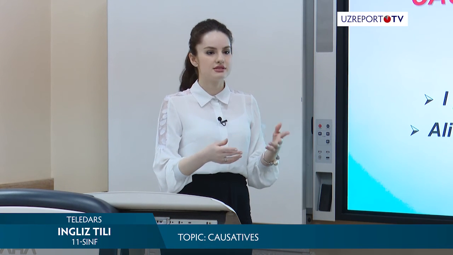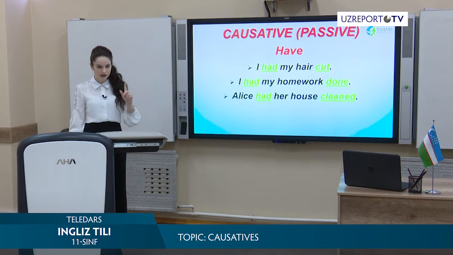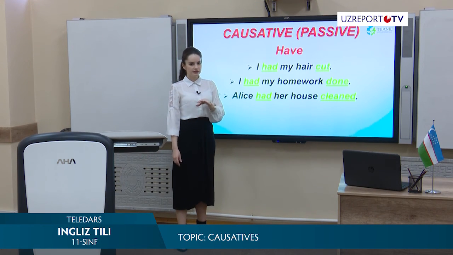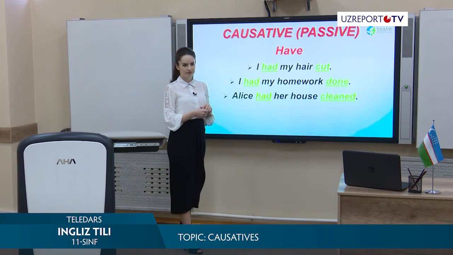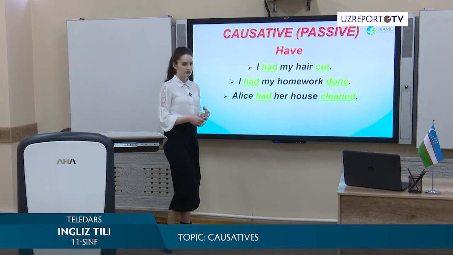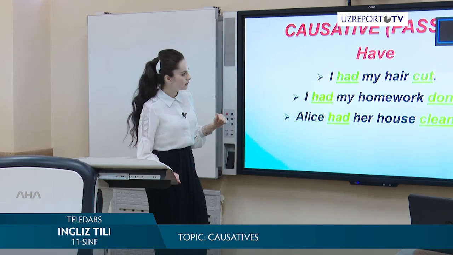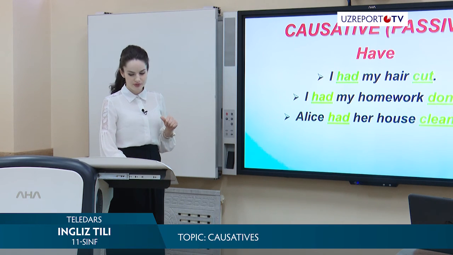Sometimes it's possible, it's necessary, it's up to you, but if it's obvious, you may leave it out. And by the way, pay attention to one detail, cut. Cut, cut, cut. This verb is irregular. That's why three forms of this verb are similar. But please look at the second sentence with the verb done. Actually, do, did, done. Done is the third form of an irregular verb. It means that we use past participle form. We use non-finite form in active. Here it is past participle.